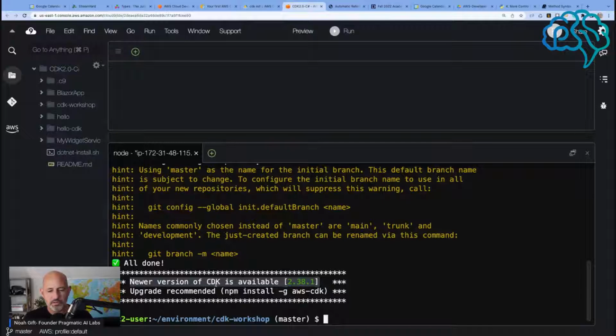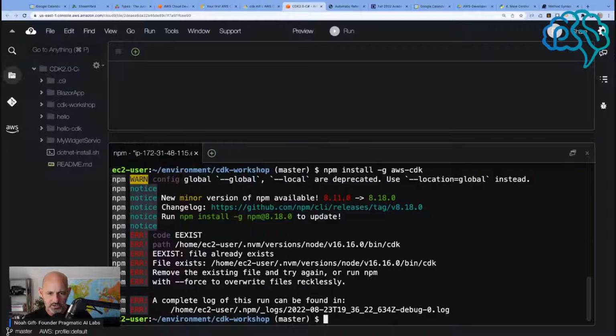This is also a little bit of a question mark for me. I always am like, do I do this or do I not do this? Upgrade recommended. It scares me that that's asking me to do this, but I also like the idea of upgrading. So let's upgrade.